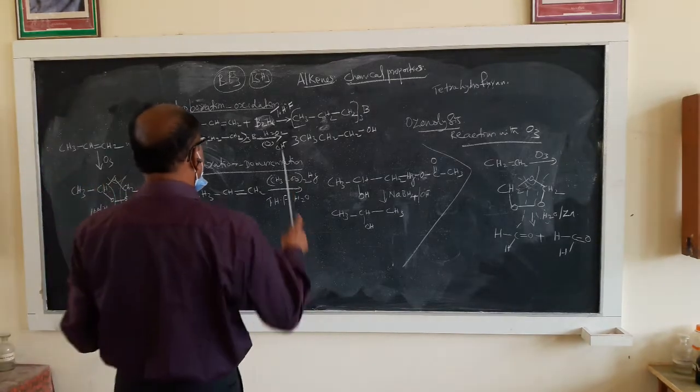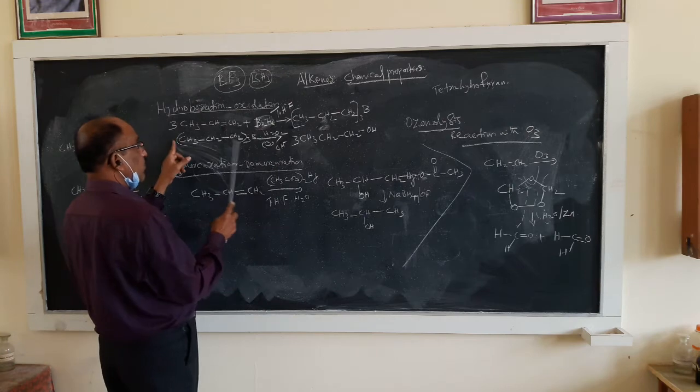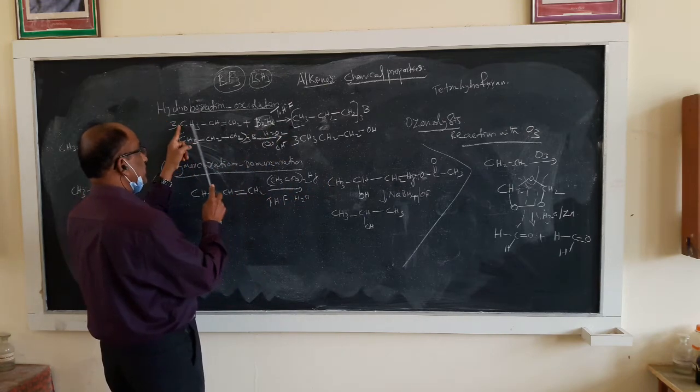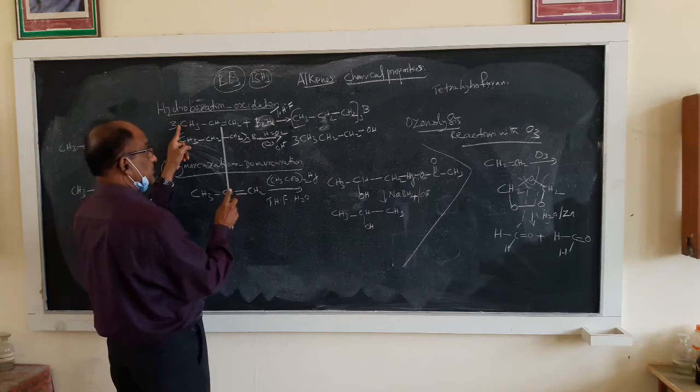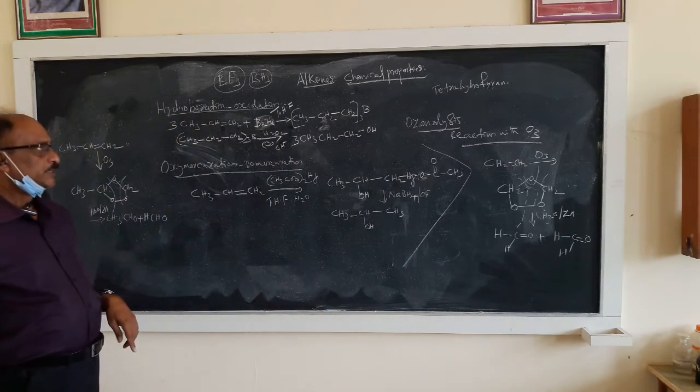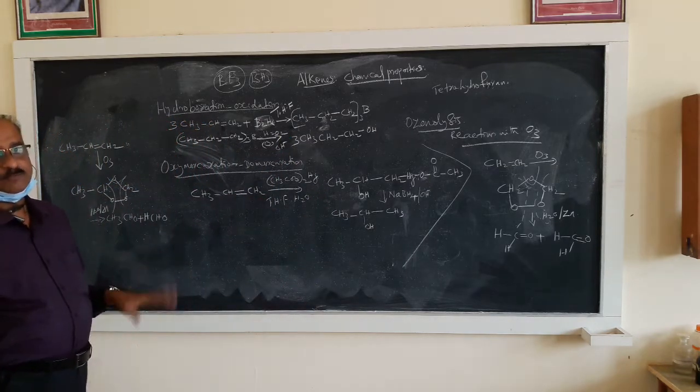You can see three molecules of the CH3CH2CH2 part, because the double bond is satisfied, and you get the compound (CH3CH2CH2)3B.